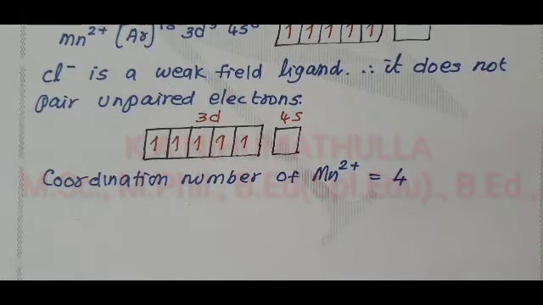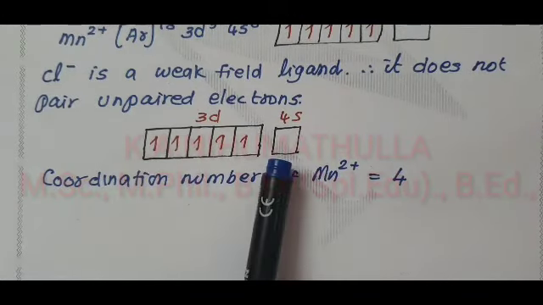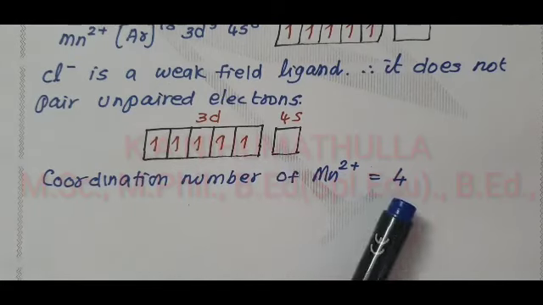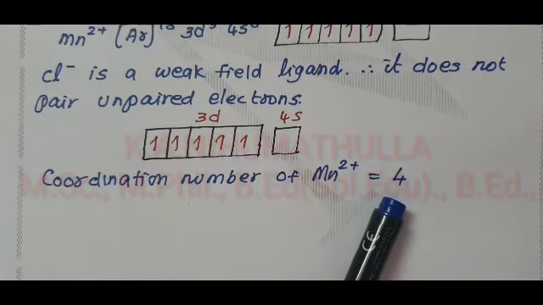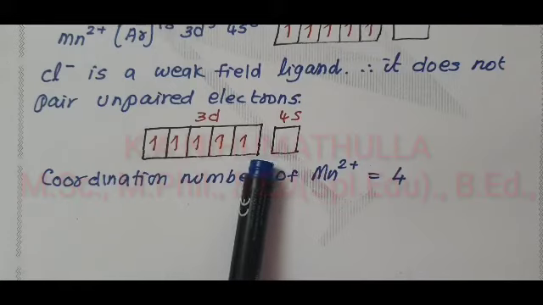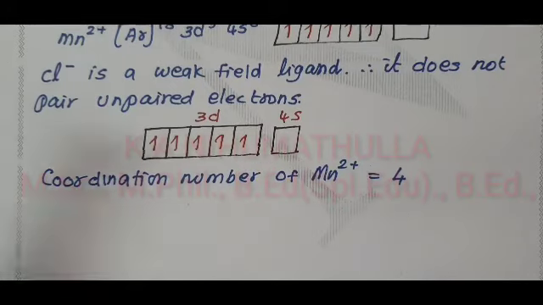Therefore, the central metal ion provides 4 vacant orbitals, and the ligands donate their pair of electrons into those vacant orbitals.